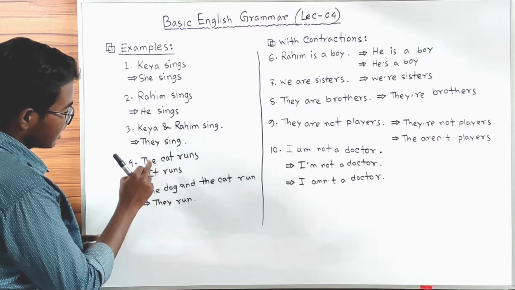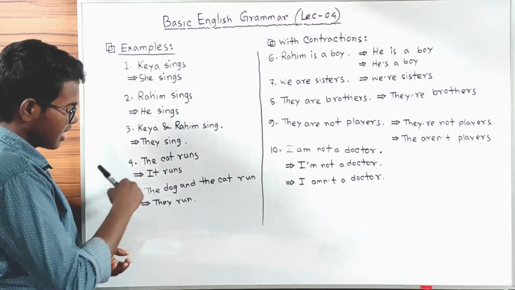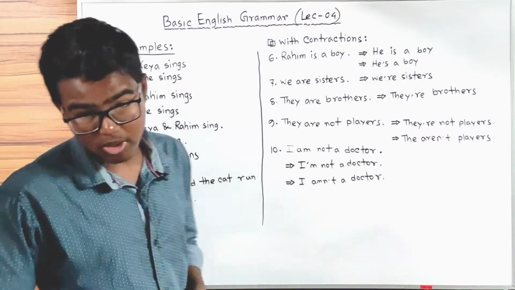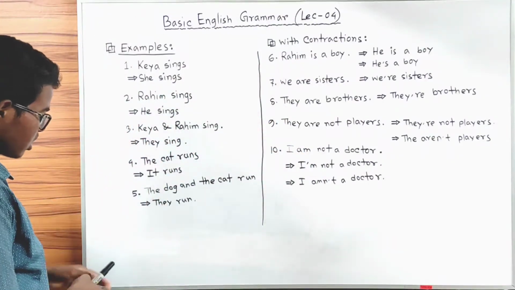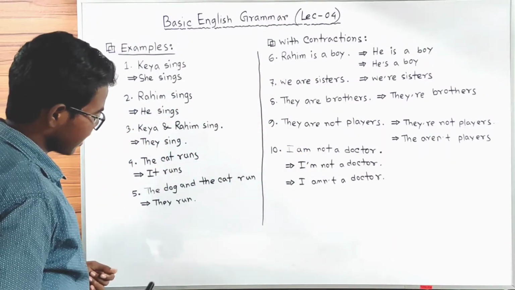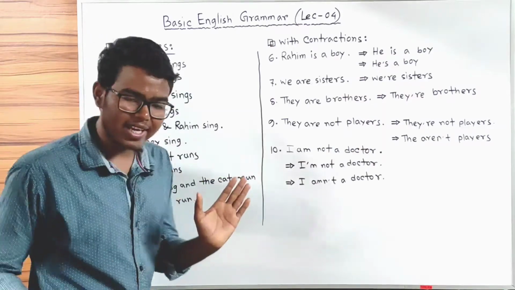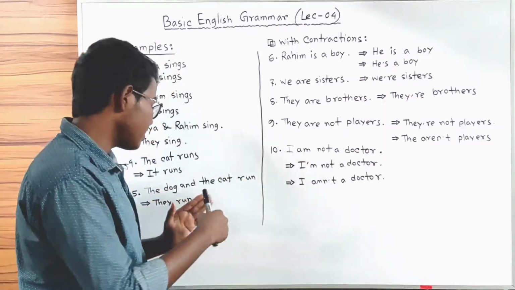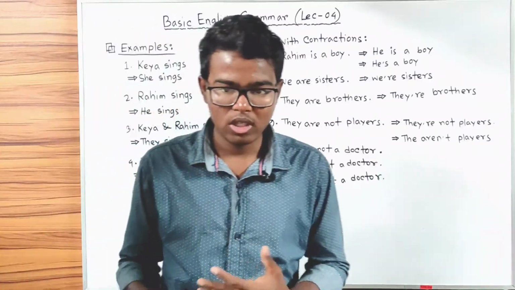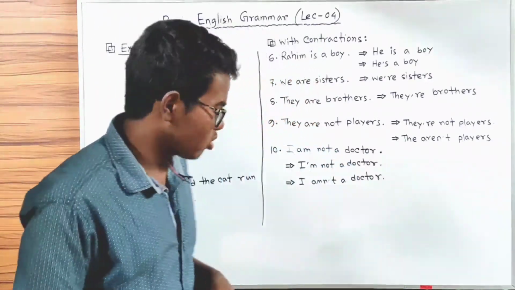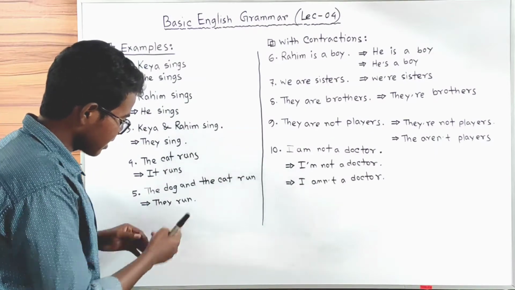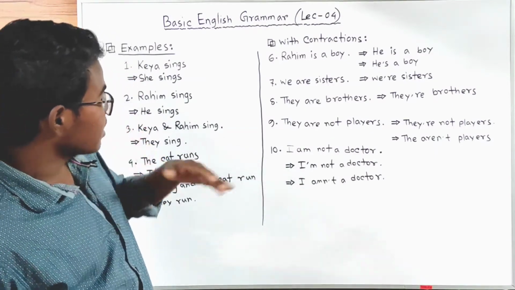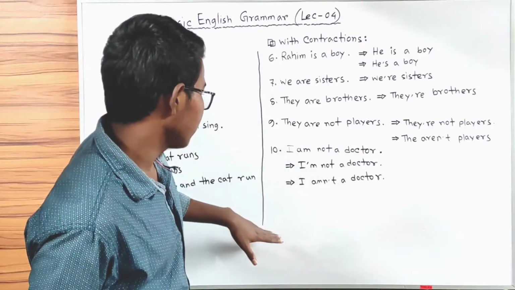Next one is the cat runs. Cat is an animal, so we can use the subjective pronoun it. It runs. Next one is the dog and the cat run. The dog and the cat, two animals here, so we use they as a subjective pronoun. They run.